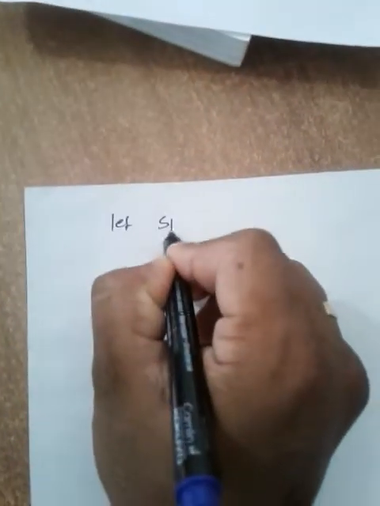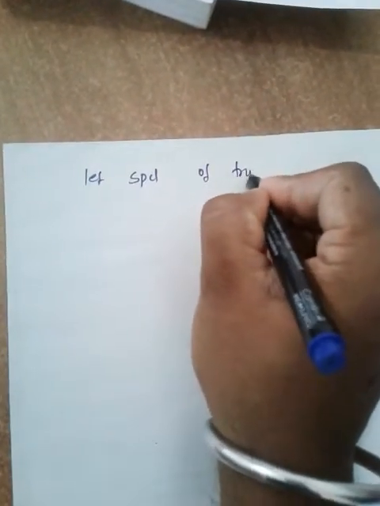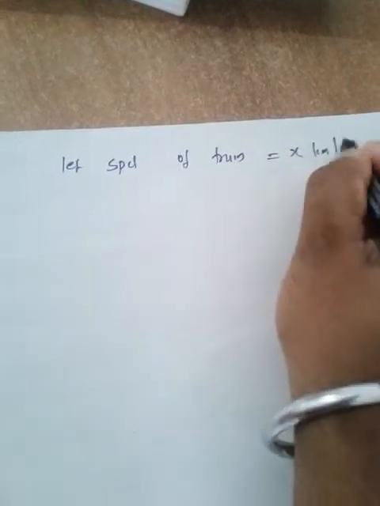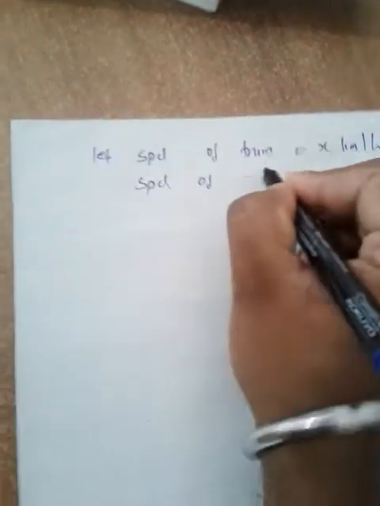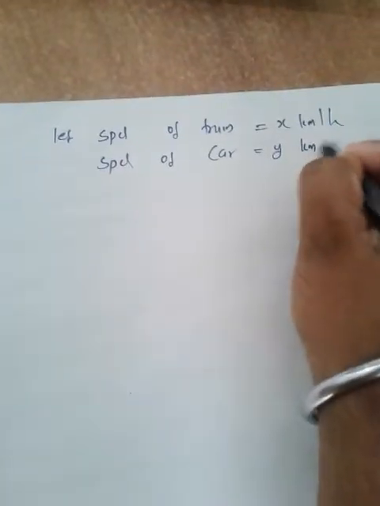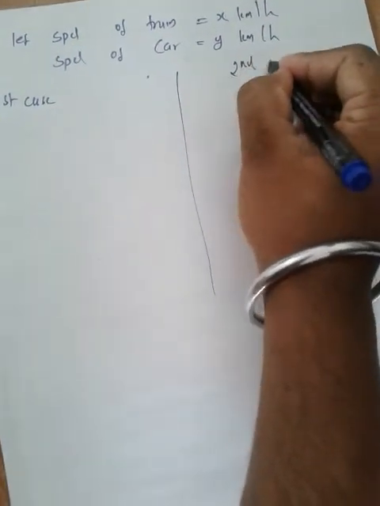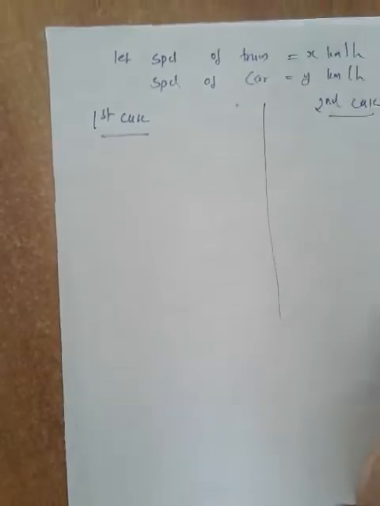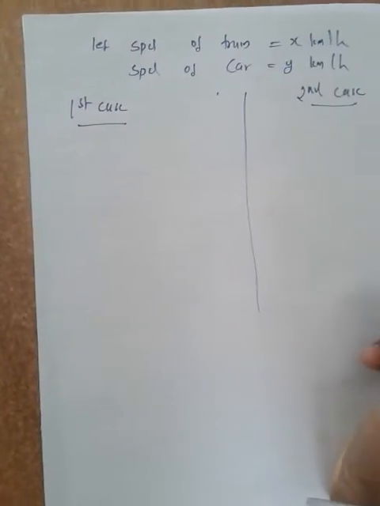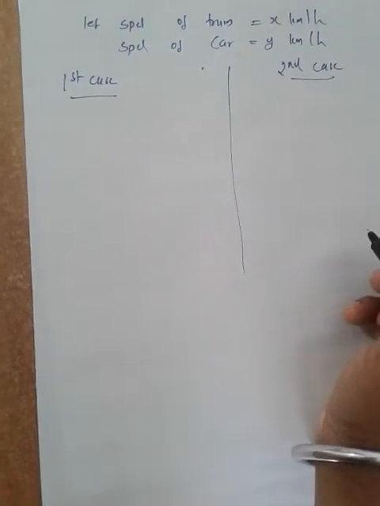As you know, the question asks to find the speed of train and car separately. So I'm going to let the speed of the train be x kilometers per hour, and the speed of the car be y kilometers per hour. And as you know, two cases are there: first case and second case. What does the first case mean? First case means out of 600 he has to travel 320 km by train and the remaining by car.